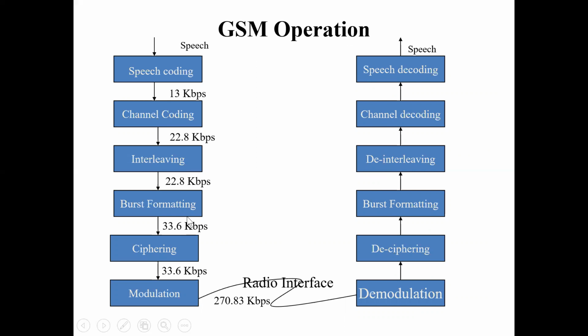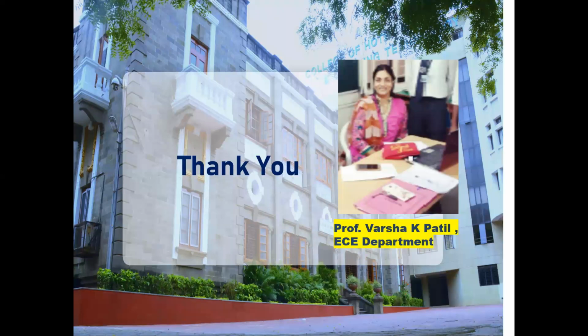Both these entities are connected via the radio interface, where a value of 270.83 kbps is used for the air interface communication. Thus GSM operation has a standardized frame and structure, standardized nomenclature and standardized architecture.